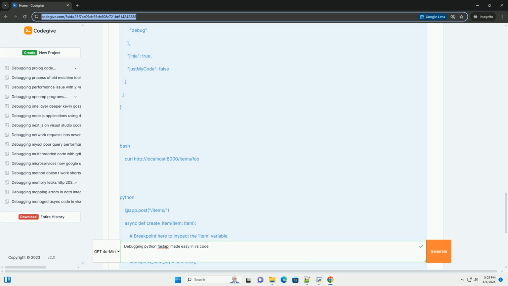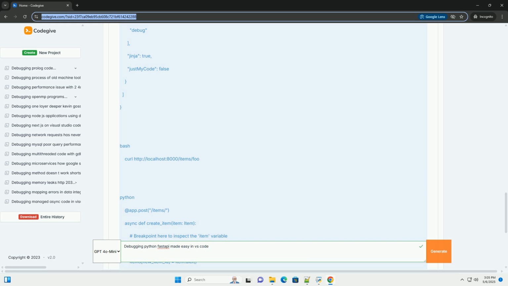Debugging asynchronous code. FastAPI is built on asyncio. When debugging asynchronous code, keep in mind that the execution flow might not be strictly linear. Use breakpoints to follow the execution path and understand how coroutines are being scheduled and awaited. The VS Code debugger can step through await statements.